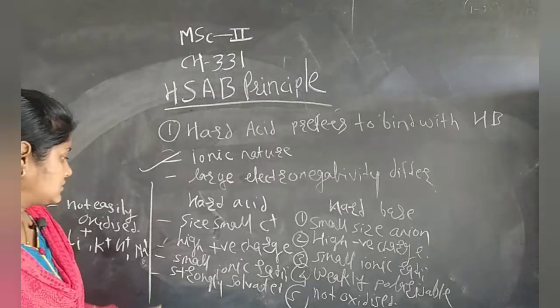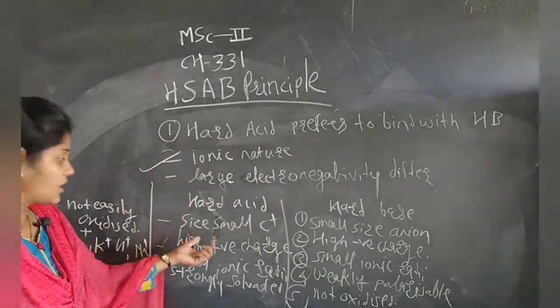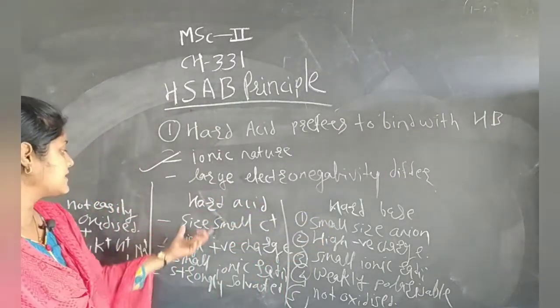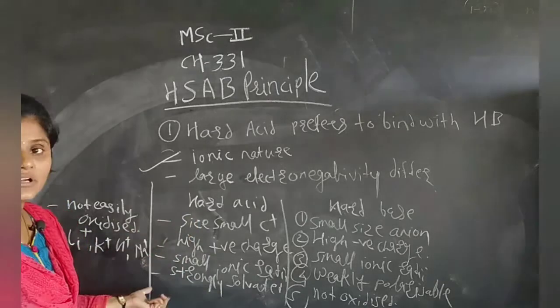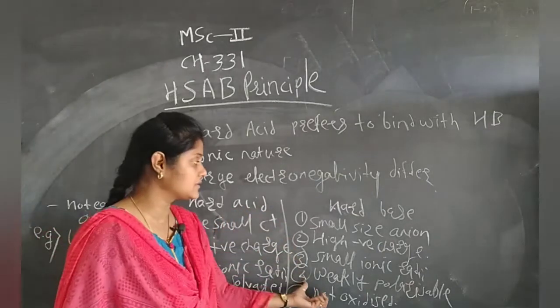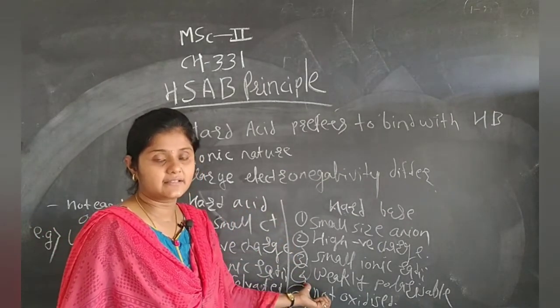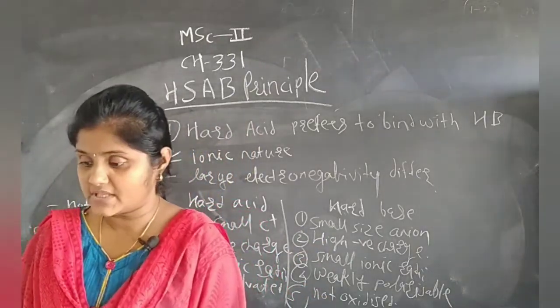Okay, so students, in this particular part we studied hard acids and hard bases. What are the characteristics of hard acids? There are five characteristics for the hard acid and also five characteristics for the hard base. They should possess these characteristics. Now we see the examples of hard bases.